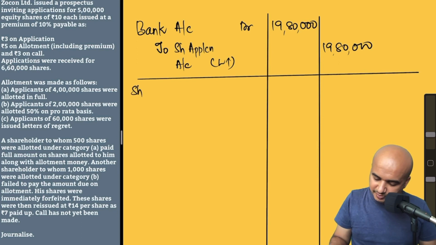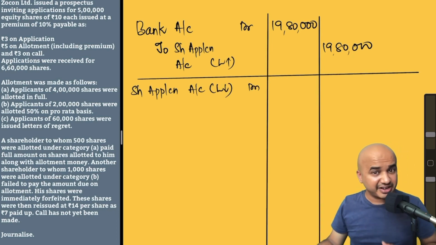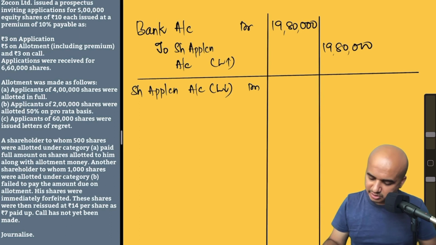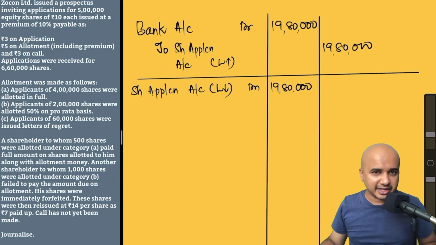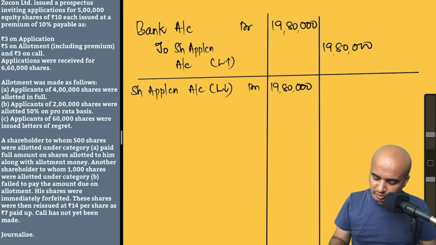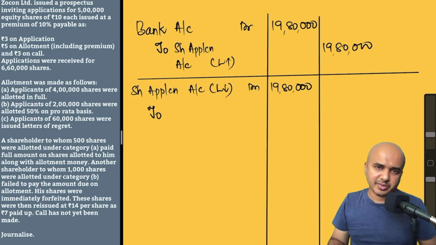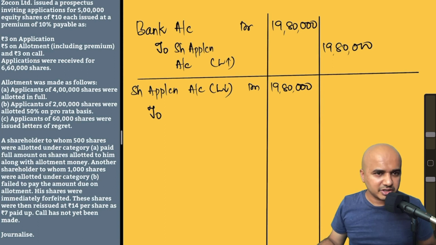So, share application account debit, because liability is getting reduced, and the liability rule says if there is a reduction in liability, debit it. So 19,80,000. The entire liability will get exhausted now in this transaction. Two, first of all, let us refund the money. How much are we refunding? Let us quickly look into that.